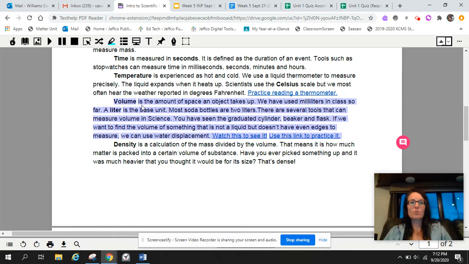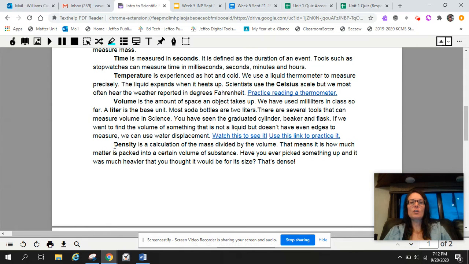So then we stop, even though we're almost finished, and we look back at this chunk of information. We see a bolded word, volume, and the definition. We see the base unit is also bolded as it has been in the other chunks. It gives us an example, the tools that measure volume, and then even a whole new way to measure volume that maybe we haven't seen before.